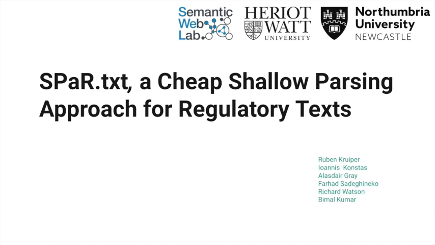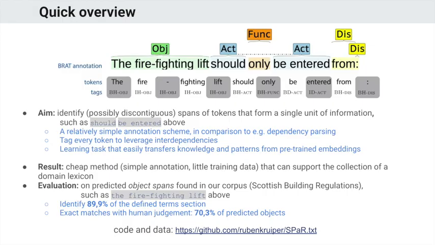Hi, I'm Ruben Kuiper and I'll be presenting SPaR.txt, a cheap shallow parsing approach for regulatory text. The aim of our work is to identify possibly discontiguous spans of tokens that form a single unit of information. An example in the sentence above is "should be entered", where it's not a contiguous span of tokens.